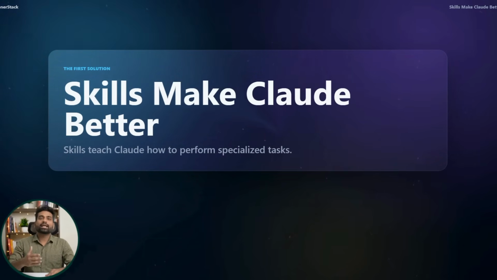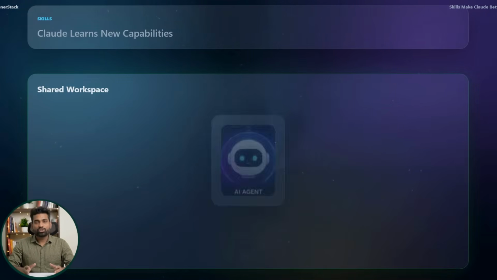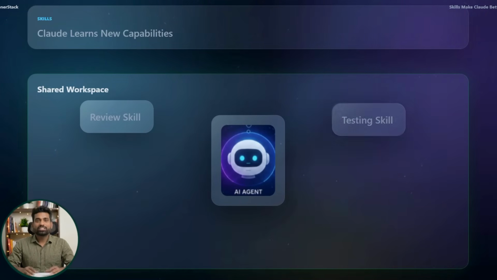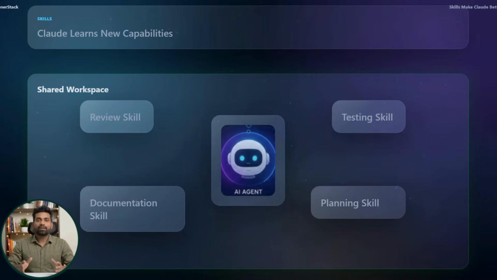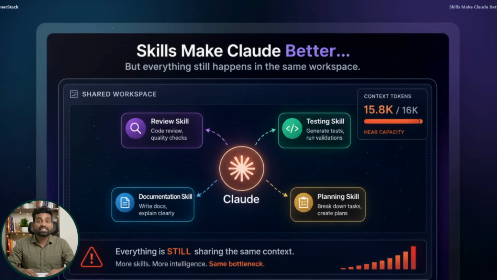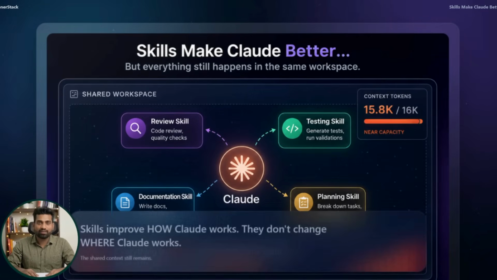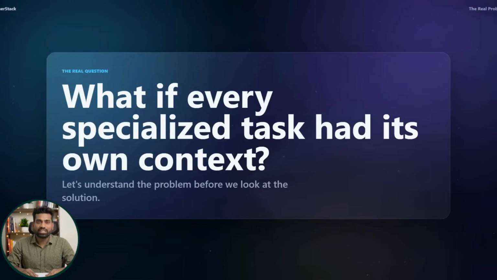Skills are excellent at teaching Claude how to perform a specific task. You can create a code review skill, a test generation skill, or a documentation skill. But here's the important part. Every skill still works inside the same conversation. They all share the same context. Skills make Claude more capable, but they don't reduce the amount of context Claude has to manage. So the real question becomes, what if every specialized task had its own context?